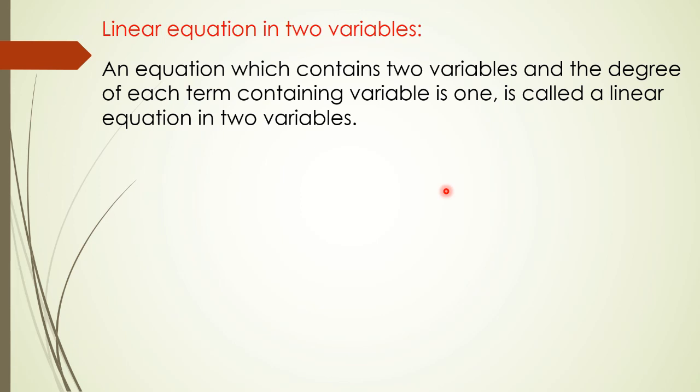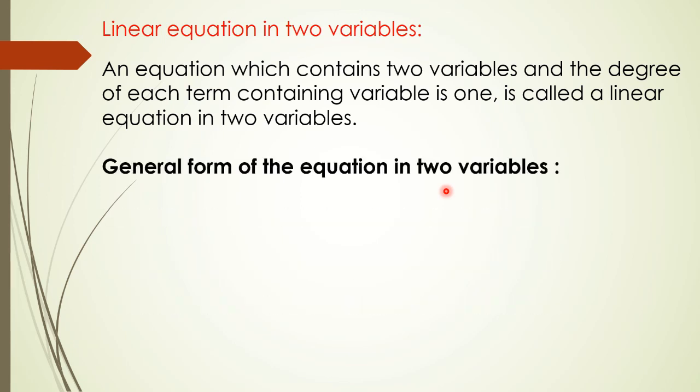Now after this, let us go further and see the general form of the equation in two variables, or the general form of the linear equation. Here the general form we can write in two different ways: ax plus by is equal to c, or ax plus by plus c is equal to 0. We are going to use this general form only. In 9th standard also I told you that we are going to use this form to solve the problems.